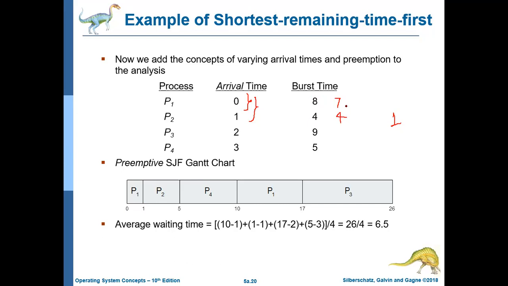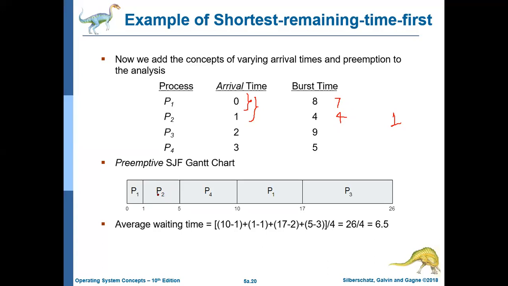You have two different processes with burst times 7 and 4. Which process should go for execution according to shortest job first? Obviously P2, because P2 has the lesser burst time. So P2 will be going here. After 1, P2 will be running.